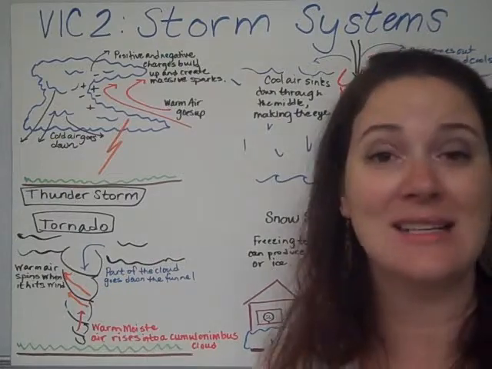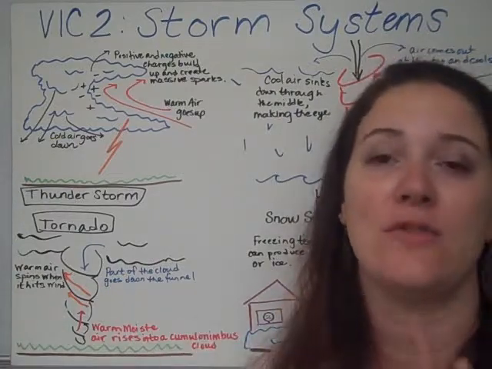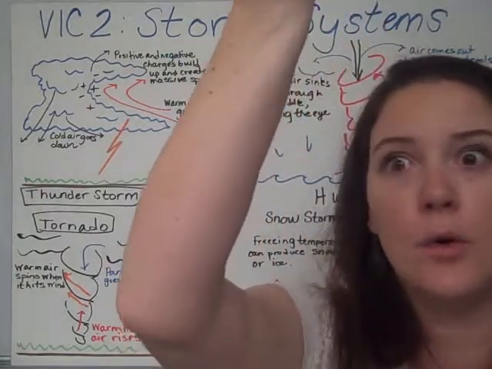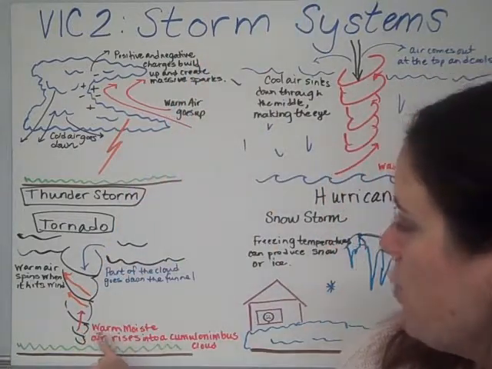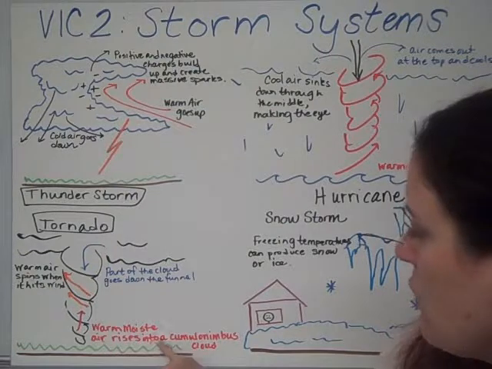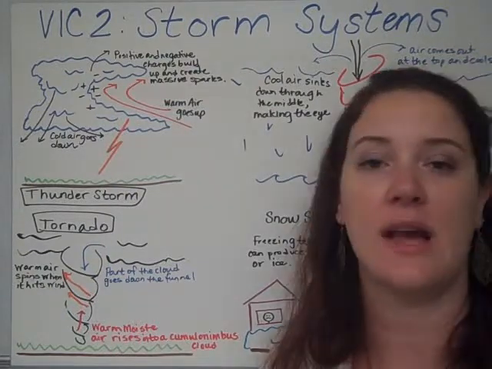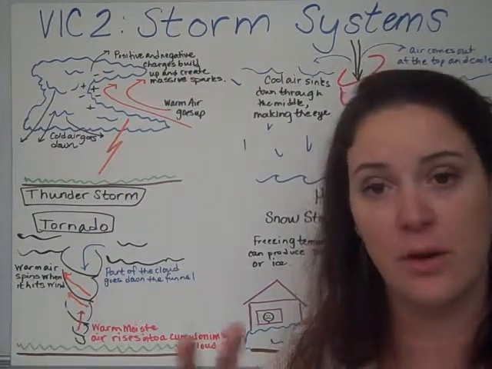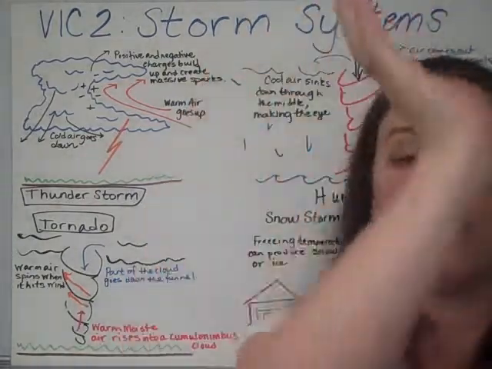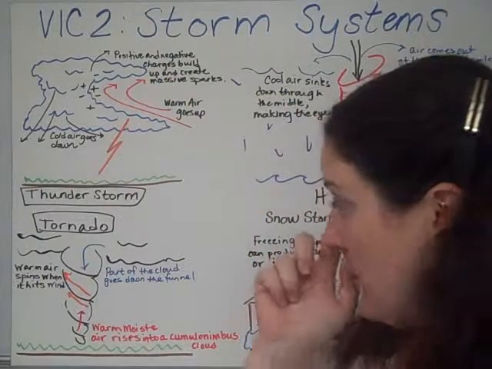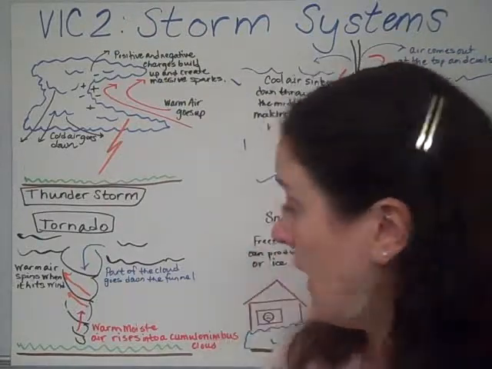The next storm system that we have is a tornado. So a tornado is like a cyclone, that you've got spinning air and you've got low pressure in the middle. So it starts with warm, moist air rising into a cumulonimbus cloud. So you've got warm air down below, and it begins to rise up into a huge cumulonimbus cloud. So cumulonimbus is that rain cloud.